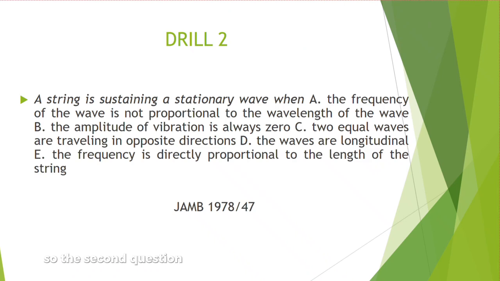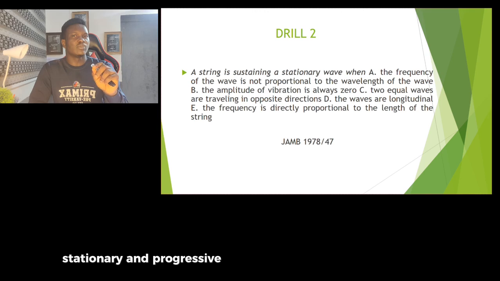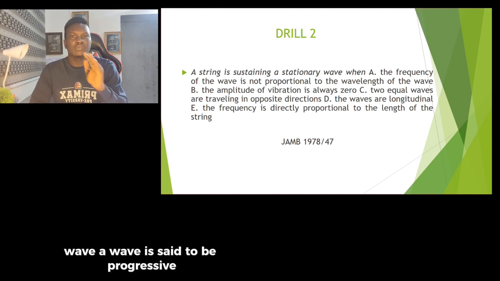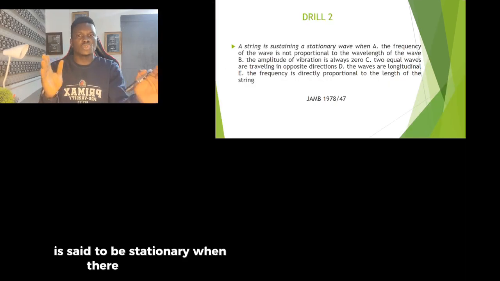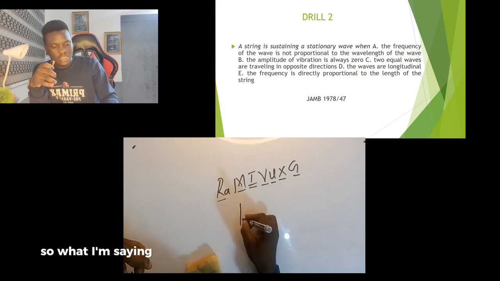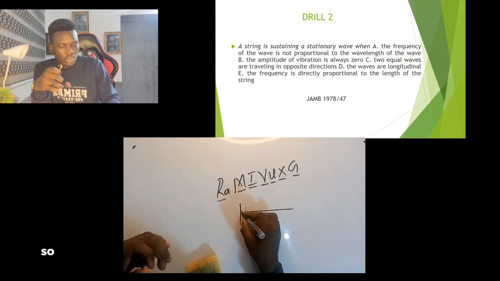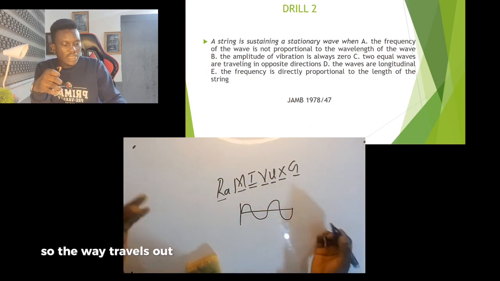So the second question says that a string is sustaining a stationary wave when. The question is saying, when do we have a stationary wave? I also gave you two types of waves, stationary and progressive wave. A wave is said to be progressive when there is no restriction, while a wave is said to be stationary when there is restriction. So this is a progressive wave. The wave travels out and it dies down.